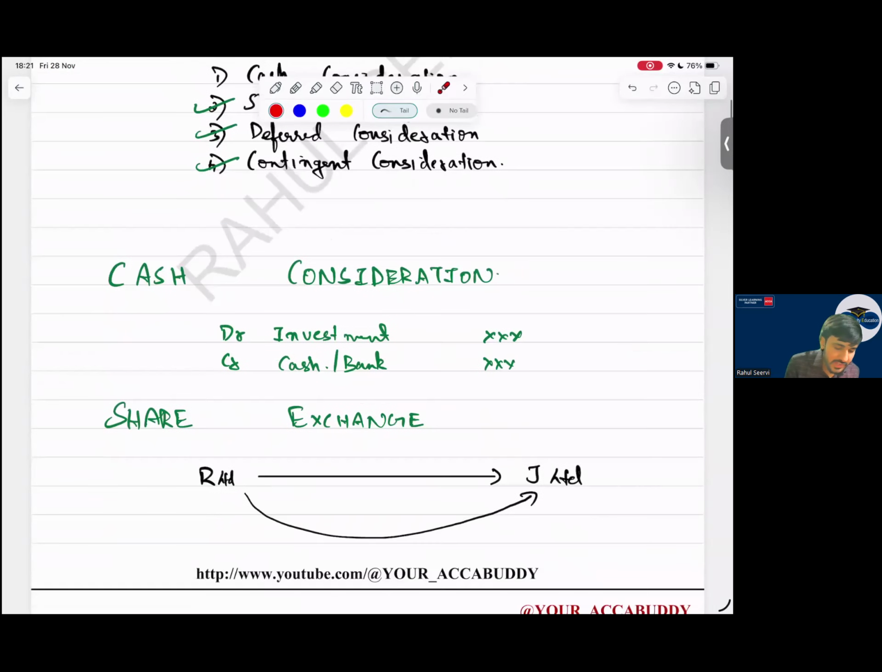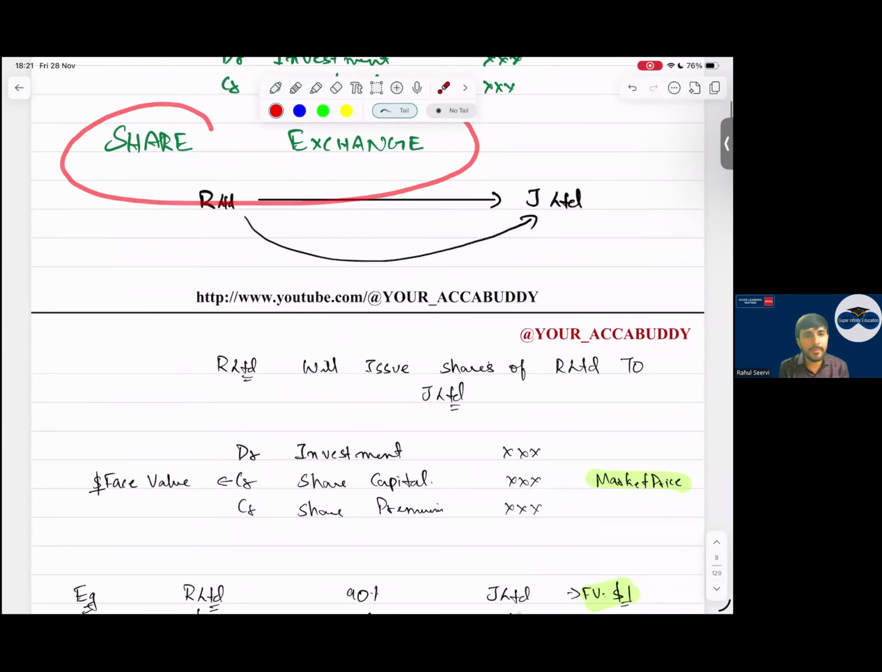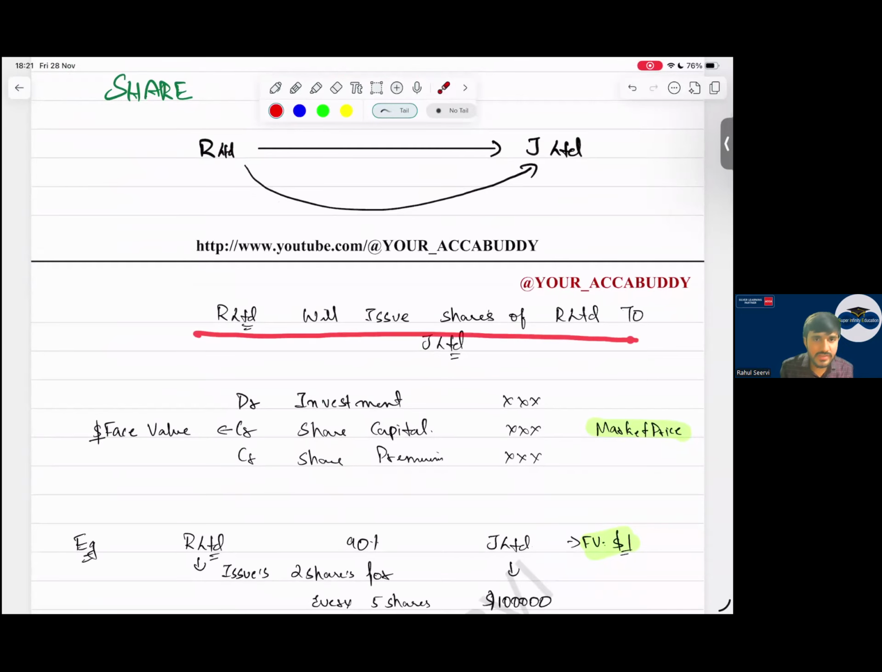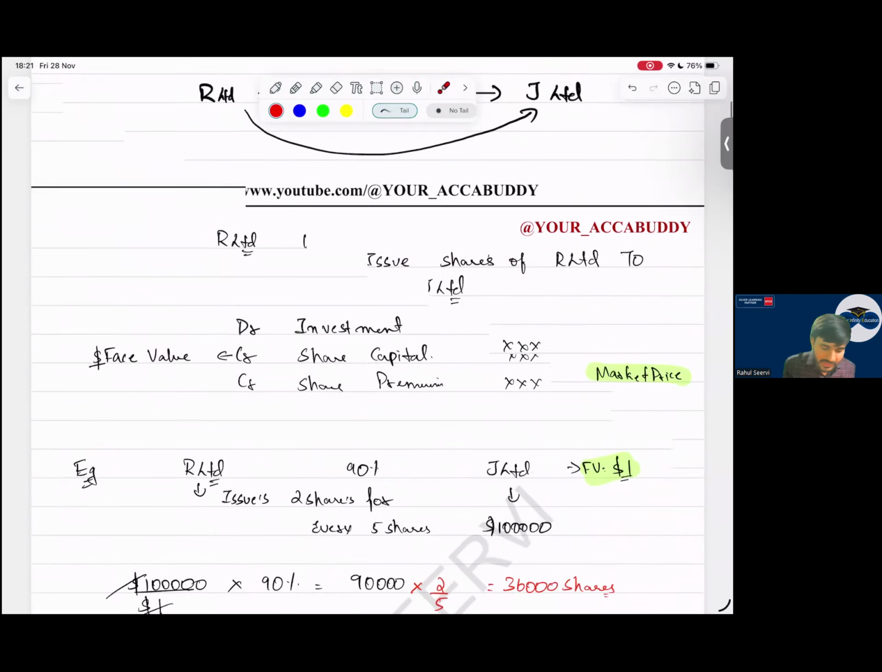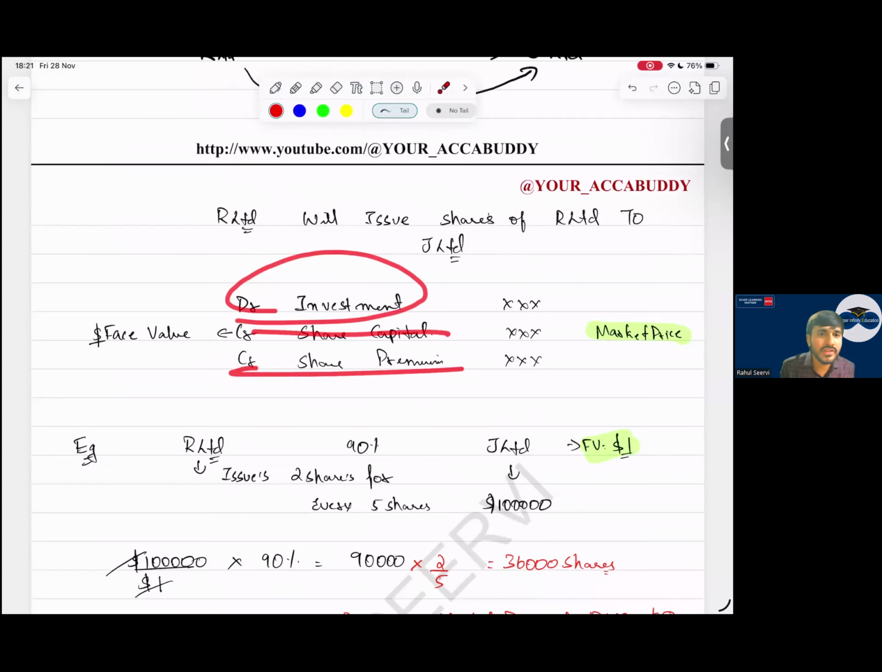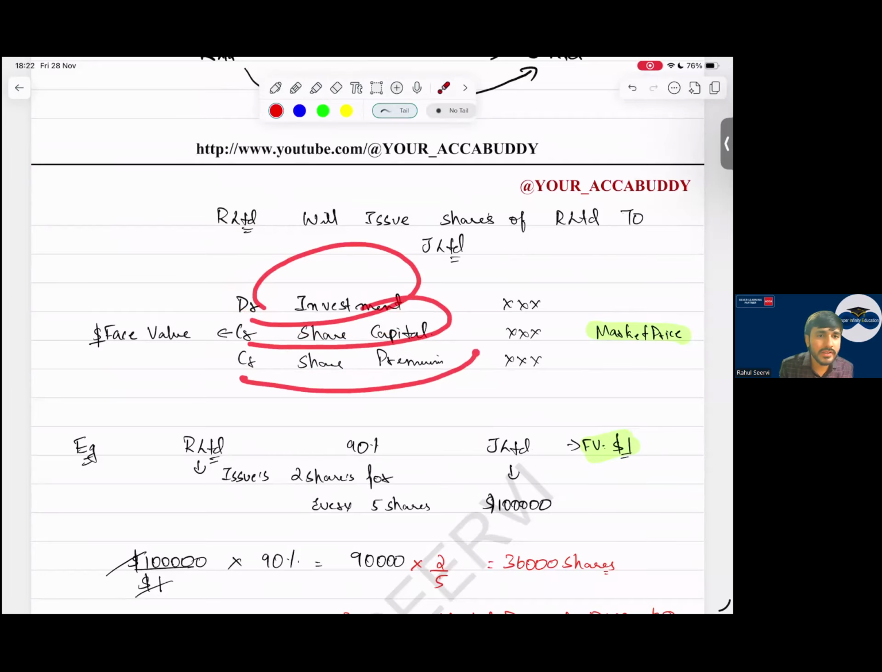Then the second one, the share exchange. In share exchange, what will happen? Reliance Limited will issue shares of its own company, Reliance Limited, to Jio Limited. I am purchasing your company. I say I do not have cash. I will issue shares to you. So in that case, I am issuing shares. If I issue shares, it is also an investment. Debit investment, credit share capital, credit share premium.